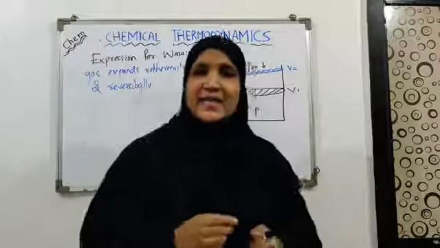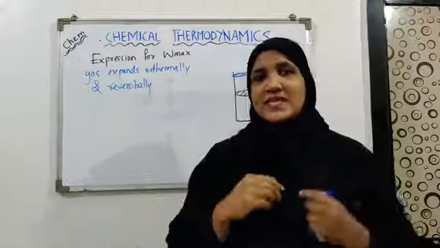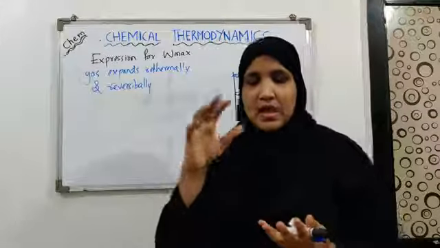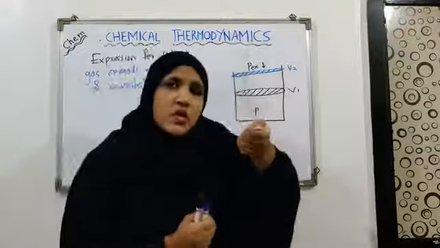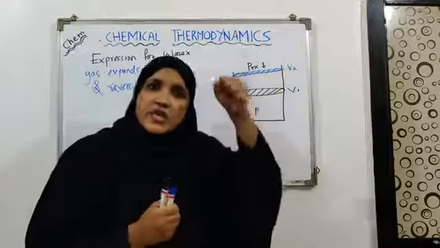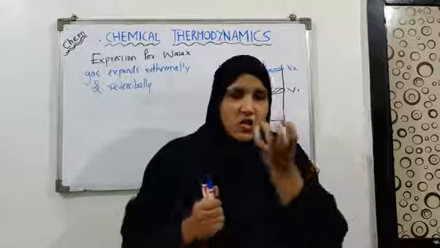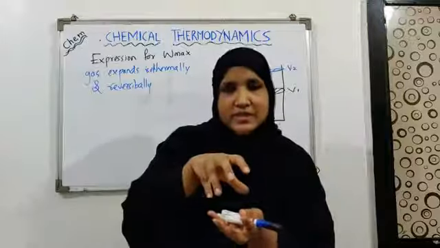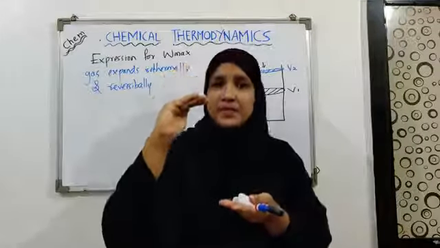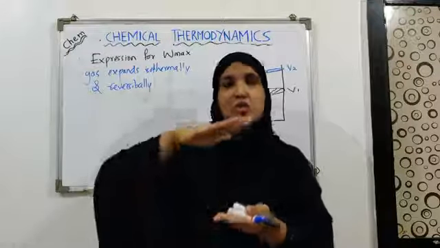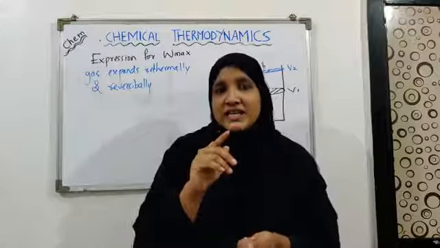Now for understanding it, we are saying that these processes are very slow. So let's say that suppose you had this system, on the piston you are pouring one fistful of sugar grains, sugar crystals. Now if you remove all the sugar crystals which we have poured on the piston at once, there will be a sudden decrease in the pressure and the volume will suddenly increase.